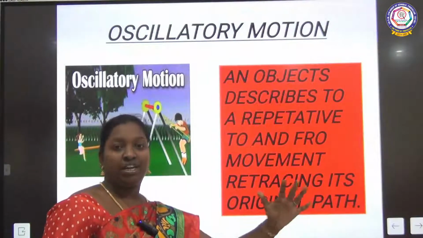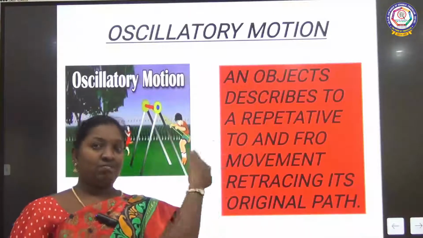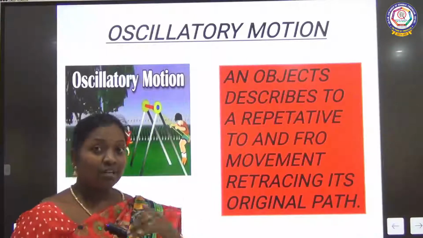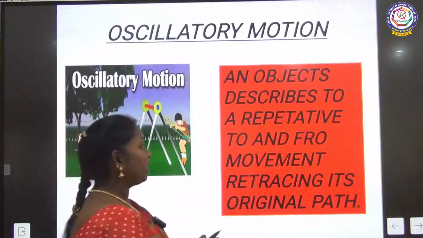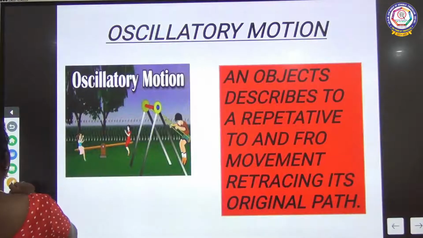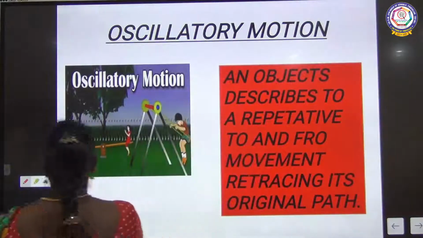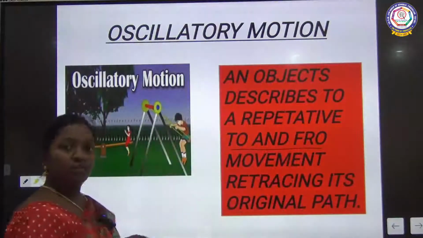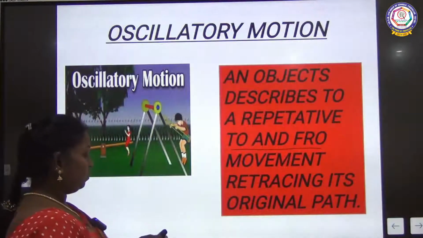Linear is motion only in a straight line. Circular is a circular path. Oscillatory means to and fro, movement taking place to and fro, when it's moving front and back. Understood, children?